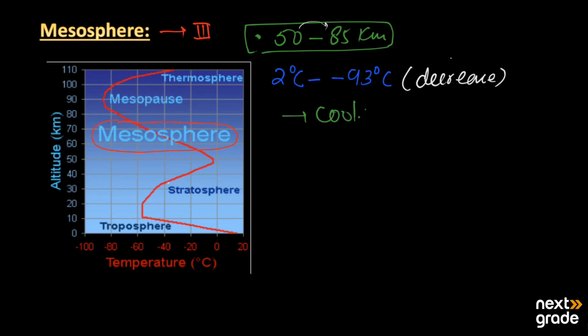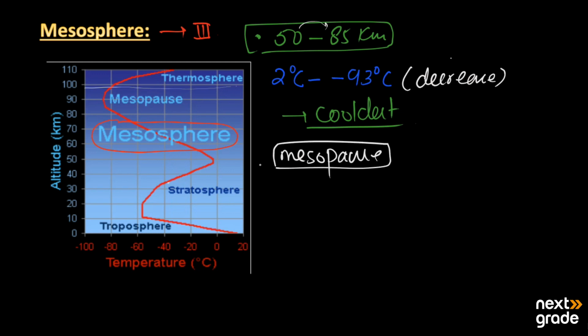On the other hand, there is a boundary between the mesosphere and the thermosphere. This boundary is known as the mesopause. Below the mesosphere there is the stratosphere, and upward there is the thermosphere.